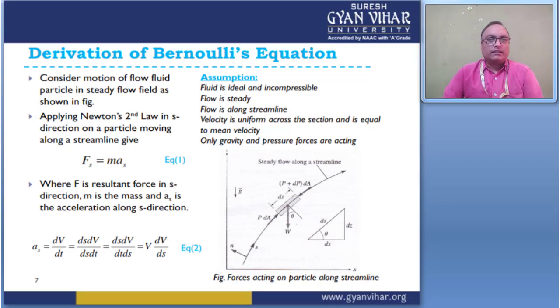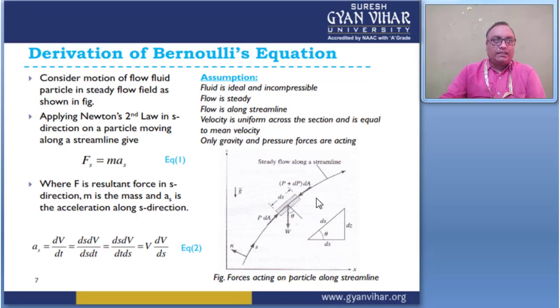So consider the motion of a fluid particle in a steady flow field, as shown in the figure. Suppose this is the figure. Here this is a steady flow along a streamline. Several streamlines may form, but I will consider only one streamline.